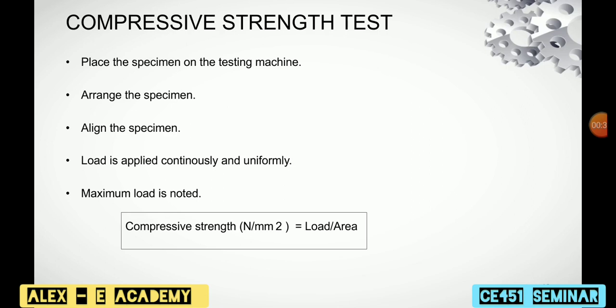Then apply the load continuously and uniformly on the surface of the block. The load is increased until the specimen fails and the maximum load is recorded. Then the compressive strength is calculated by using the equation load by area.